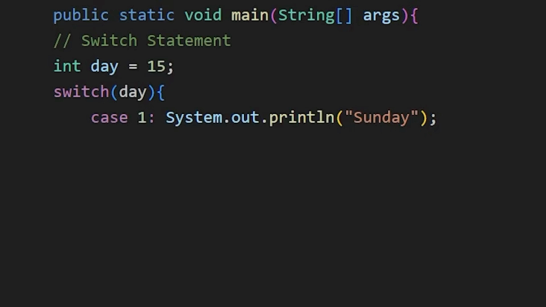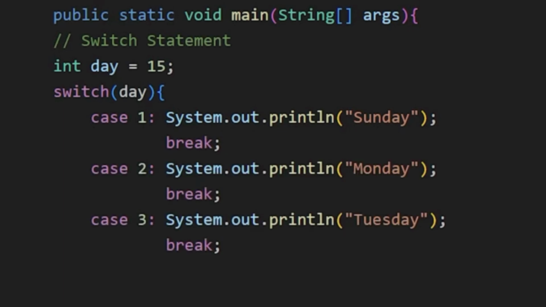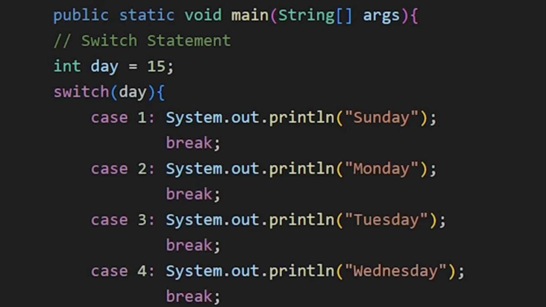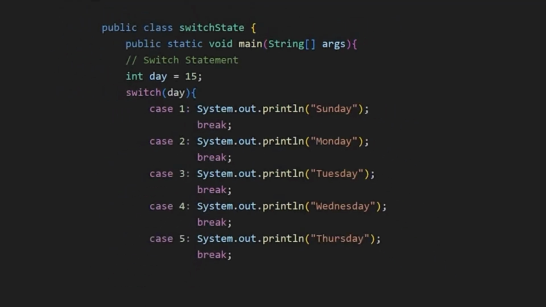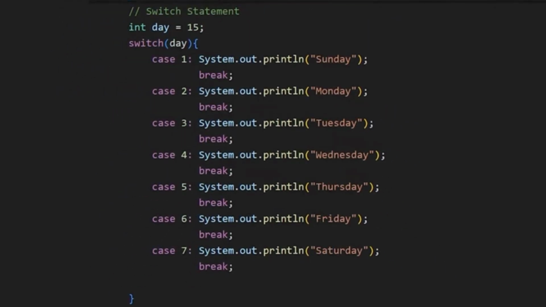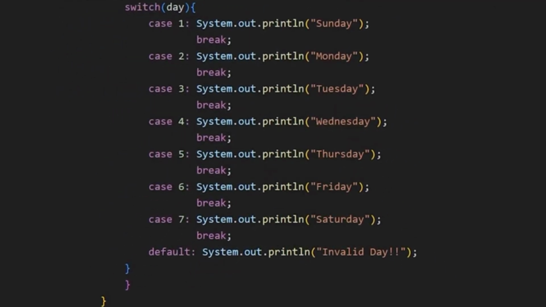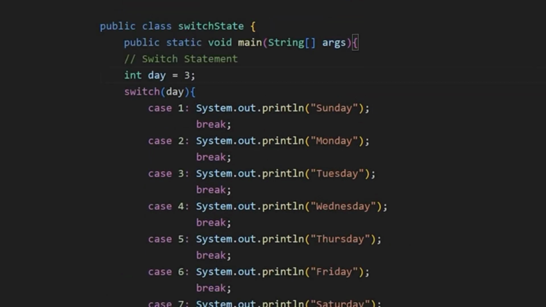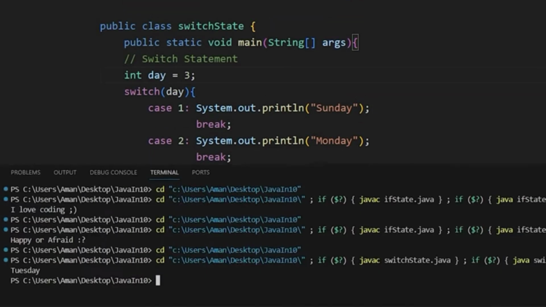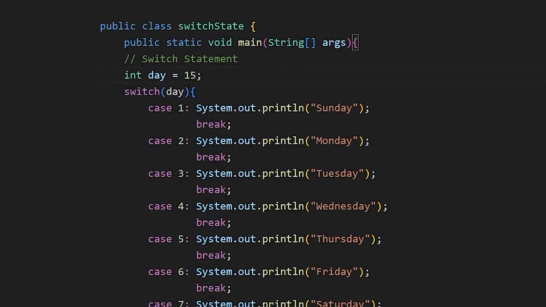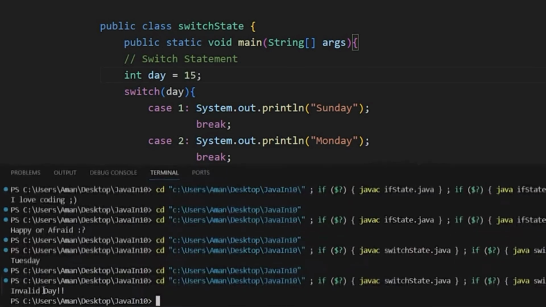So here, if the value of day is equal to 1, this code will be executed, and then at last add a break statement to break out of the switch statement. Same like this, we can add multiple cases. If the day is 2, execute this code and so on. We can also have a default case, which will be executed when no other cases match. So now, if I set the day value to 3, we see Tuesday printed. And if I set it to 15, there is no case for 15, so the code in the default case is executed.